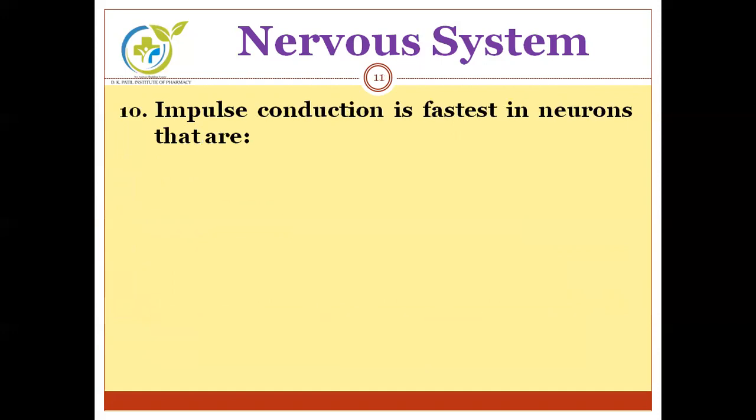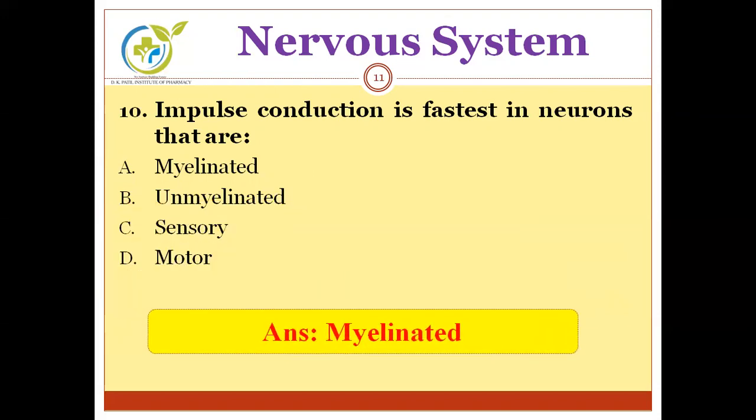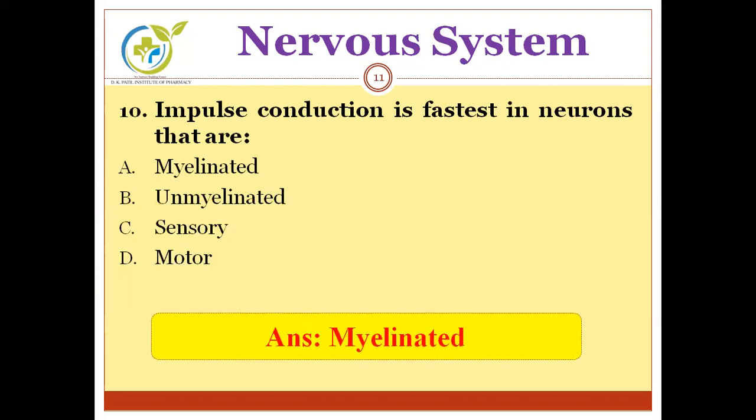Next, impulse conduction is fastest in neurons that are... myelinated, unmyelinated, sensory, motor. Any guesses? Impulse conduction is fastest in neurons that are myelinated. Myelinated neurons have the fastest conduction of impulse. So remember that.